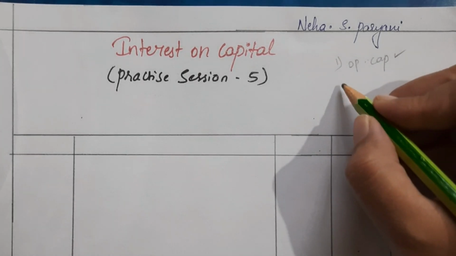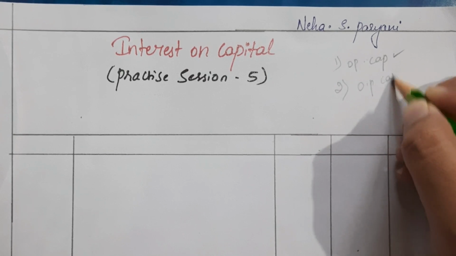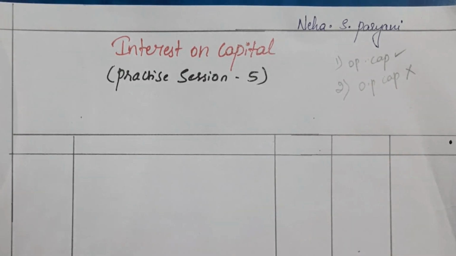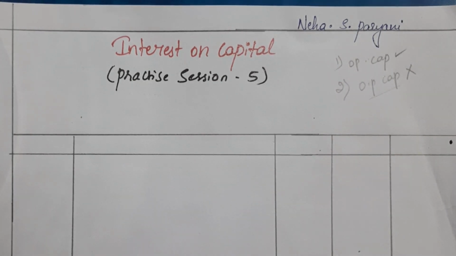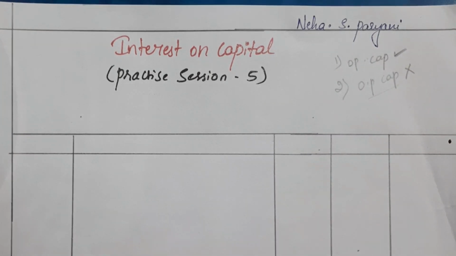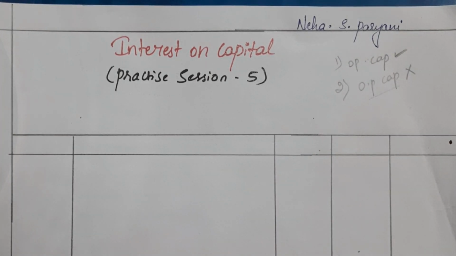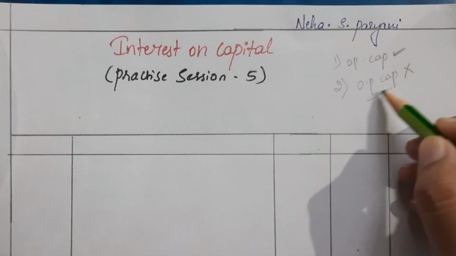The second type is where the opening capital is not given, so first we have to find the opening capital, and then we can calculate the interest on it. In both of the questions in this session, opening capital is given. In the upcoming session we will discuss the other type.